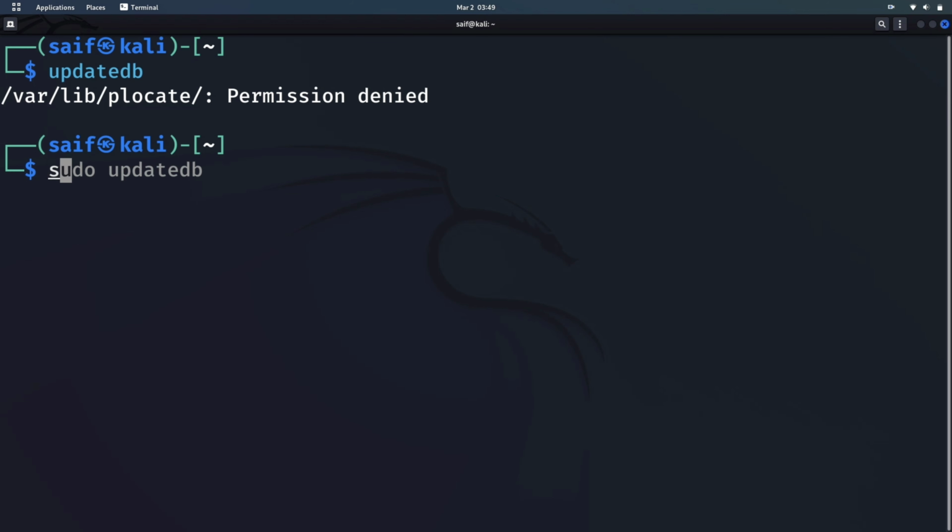So I have to use sudo before this command so that the operating system knows that I am a super user and I can use it. Sudo stands for super user do. It's a short form of it. When you type sudo, it will ask for the password for the first time only. So I will type my password, and here you can see the command is executed. The command was to update the database, and it is successfully updated.